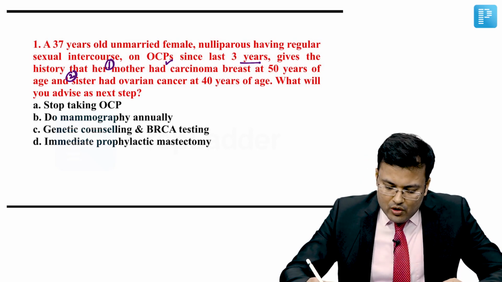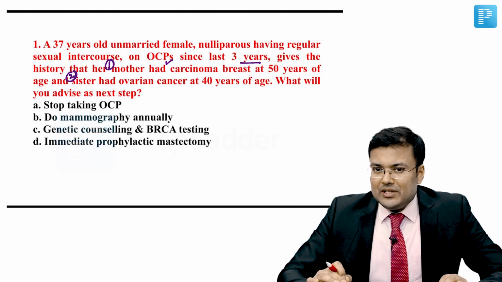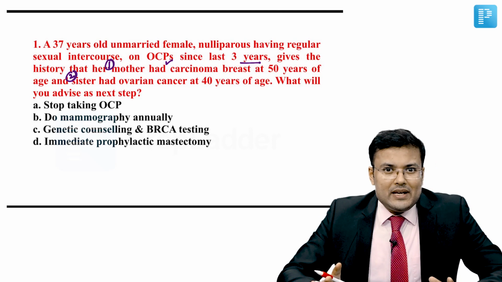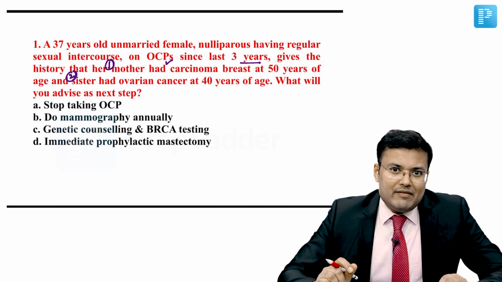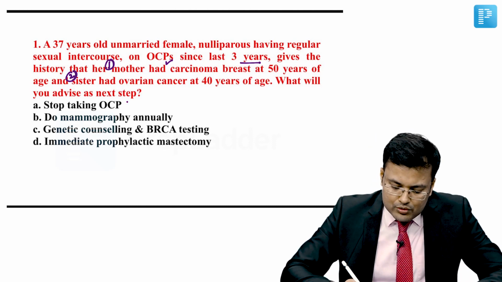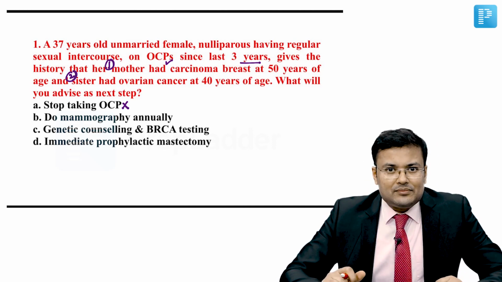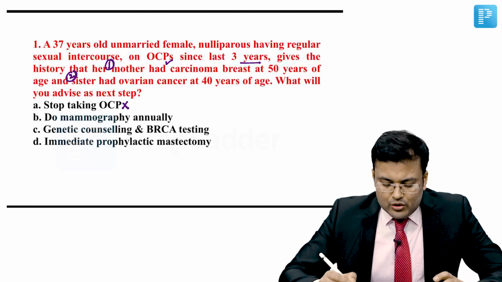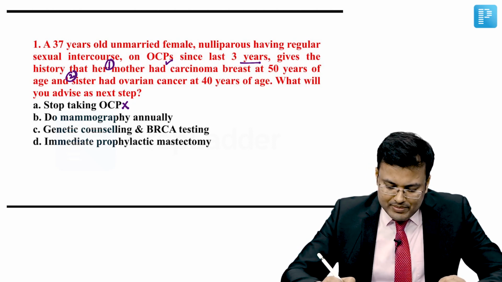Now see the question, what will you advise as next step? So female patient is having positive family history. Her mother was having CA breast at 50, sister was having ovarian cancer at age 40. See the option, stop taking OCPs. OCPs are not a significant risk factor. Clear? So this is not the appropriate option, that she will stop taking OCPs.